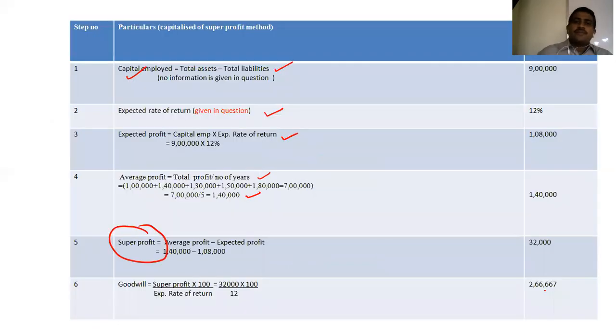So here we calculate super profit: average profit minus expected profit. We get the figure 32,000. Goodwill is equal to super profit divided by expected rate of return into 100. So 32,000 into 100 divided by 12. So we get around 2,66,667. This is our final answer of the method.